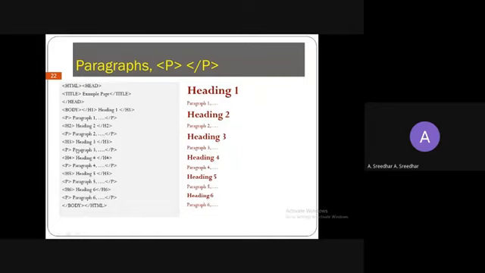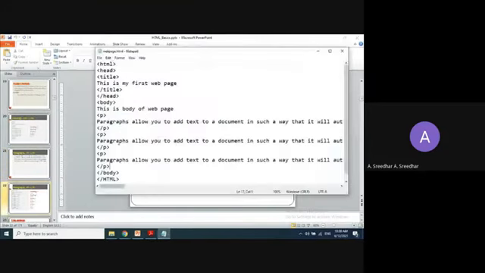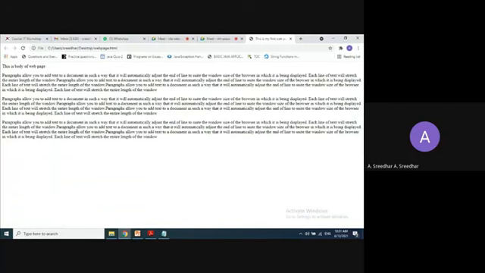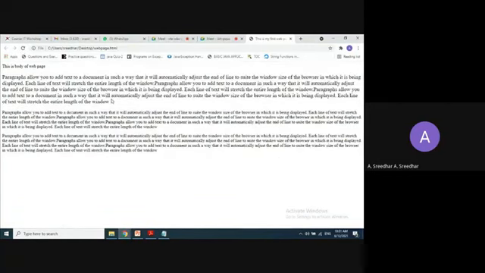Paragraph also comes with the default size. So if you want to increase the size of the paragraph also, you can increase it by using the previous attribute, that is style. If I want to increase the size of paragraph 1, style equals to font size. So use some 20 pixels. Now save it and refresh the web page. So this is going to be increased, the size of this paragraph.